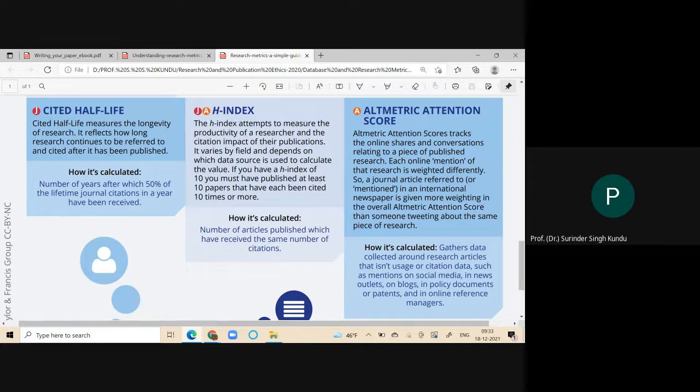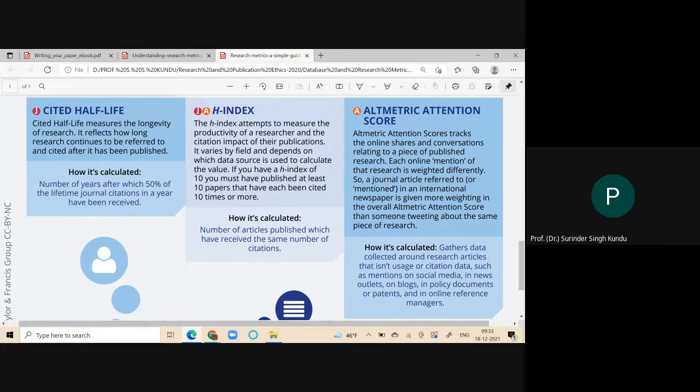Number of years after which 50% of the lifetime journal citations in a year have been received.